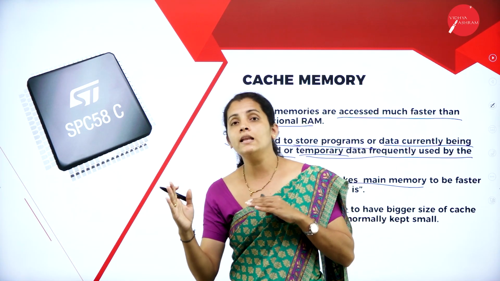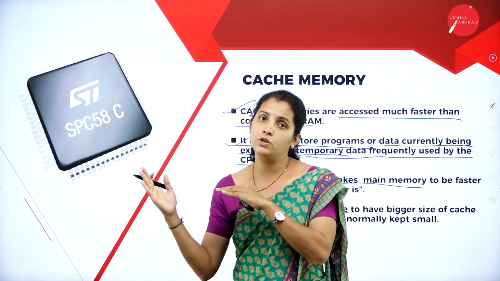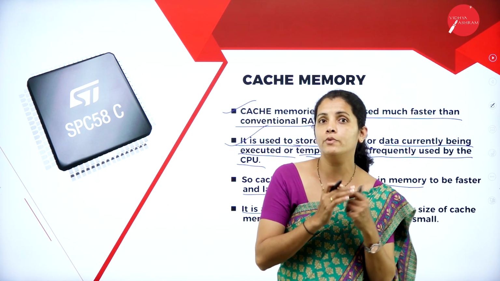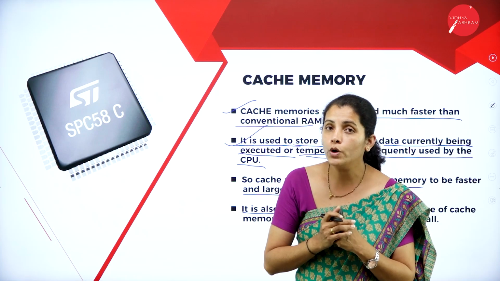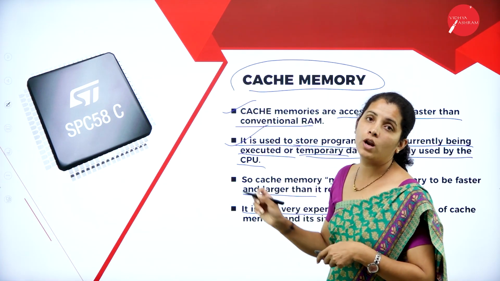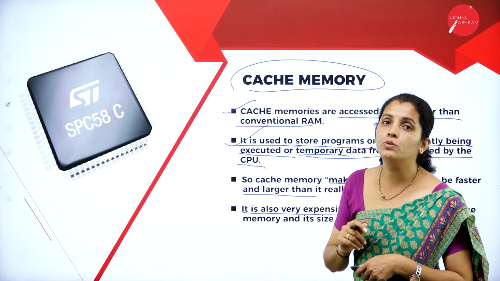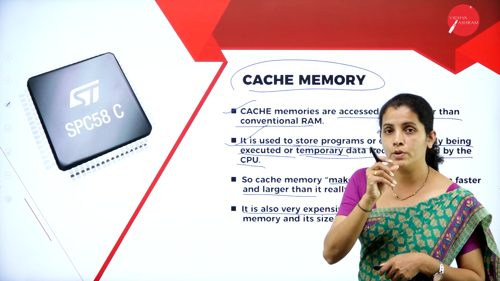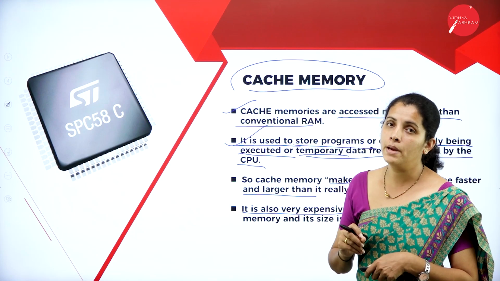In order to balance both CPU execution time and main memory execution time, I'm going to have cache memory, and this is the small tiny chip I'm going to place between CPU and main memory.